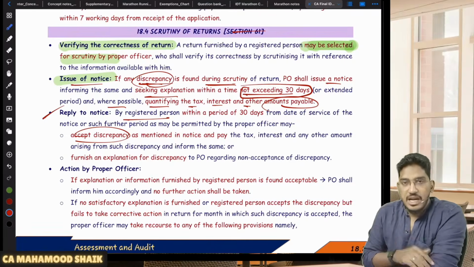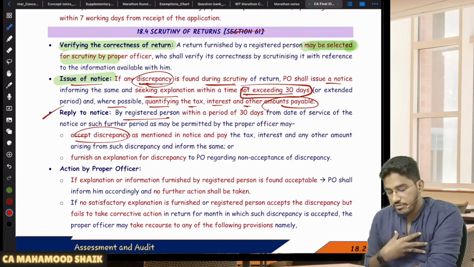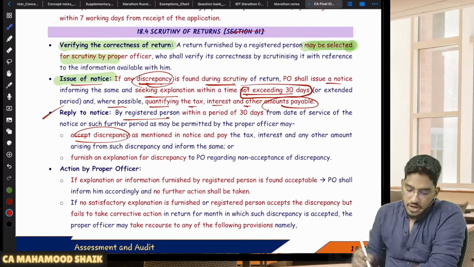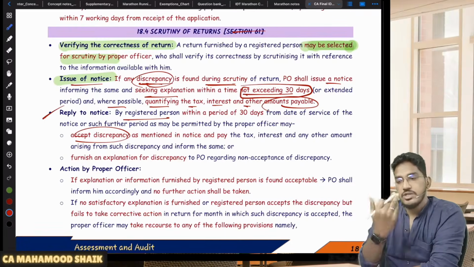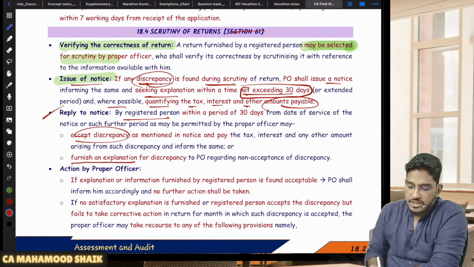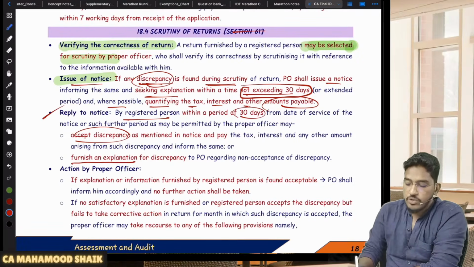As mentioned in the notice, pay the amount. Okay, you are accepting. Okay, sir, my fault only. I will accept the discrepancy and I will pay the interest, late fee, penalty, whatever it is, I will pay. Or if you find that no, that is not a discrepancy, you are a genuine person, you have a valid reason why you have made those differences, you have to furnish an explanation. So whatever it is, you are required to do it within 30 days.